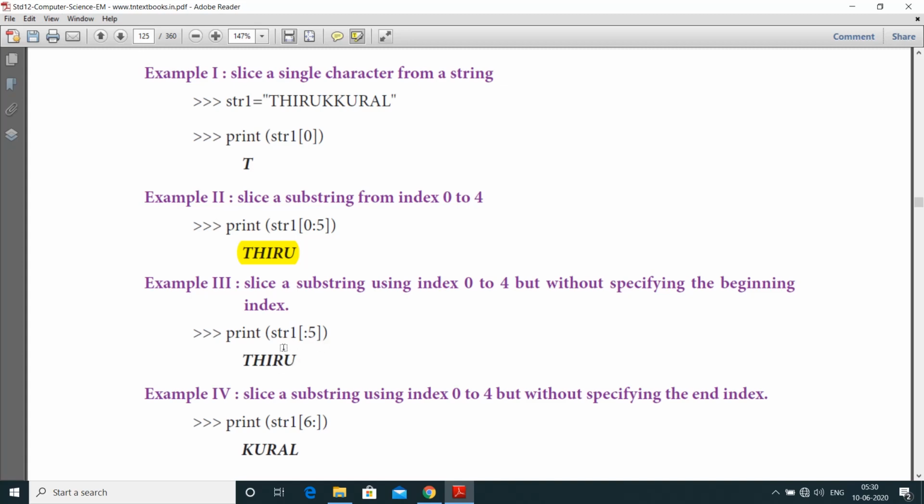So the output is from the beginning should be considered Thiru. And next one is here the output should be considered from the last. Here the output is Kural.